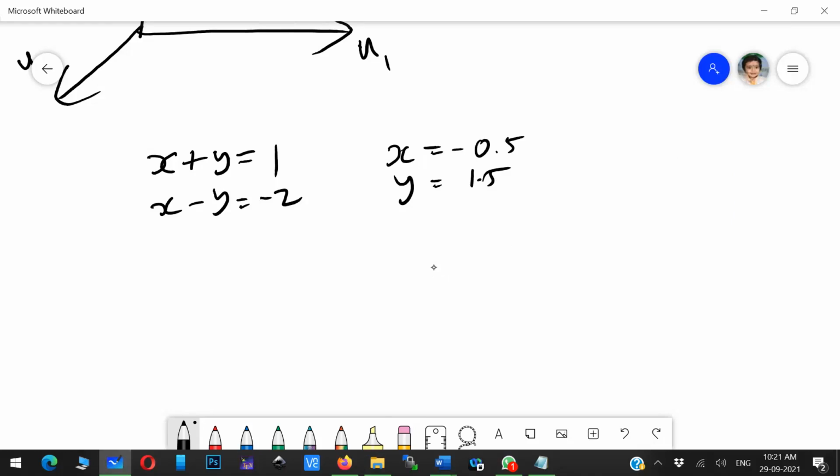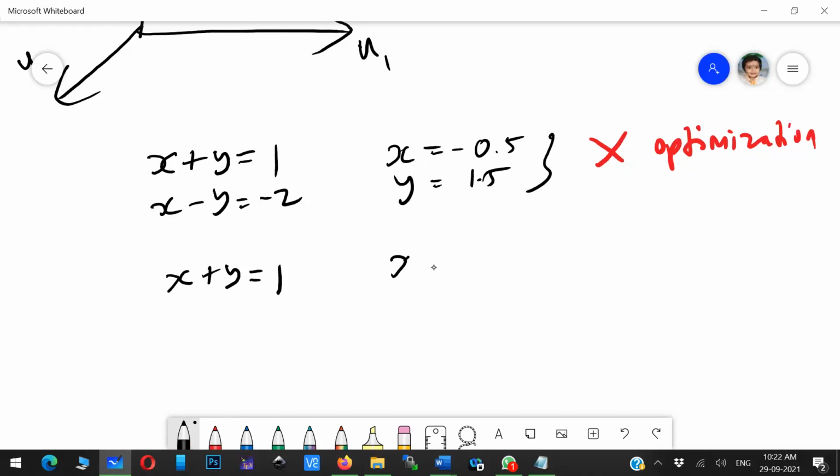No. So that means here you cannot use an optimization algorithm. When you have a single solution and you don't have choices, mathematically, you cannot use an optimization problem. Is that clear? Second problem: x plus y is equal to 1. What is the x value and what is the y value?